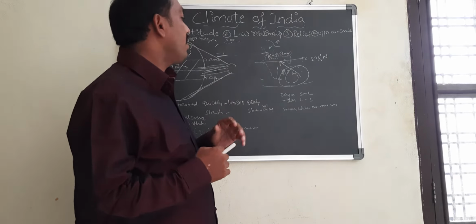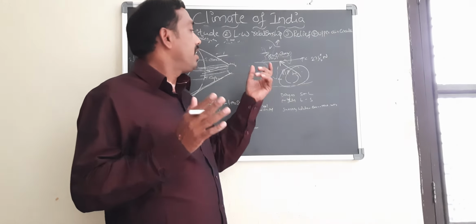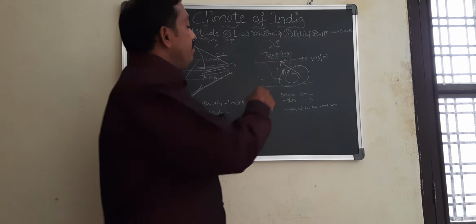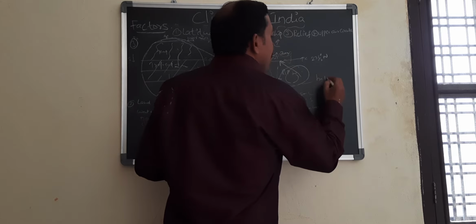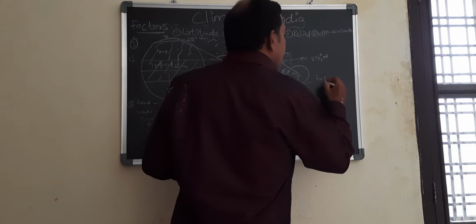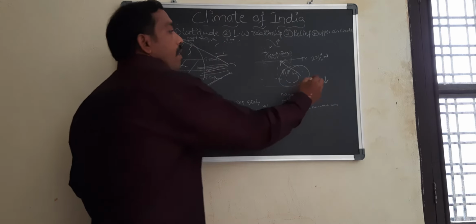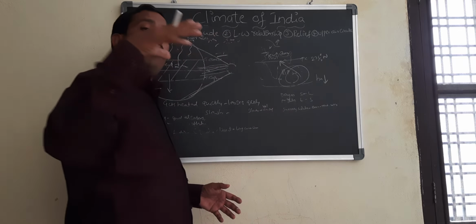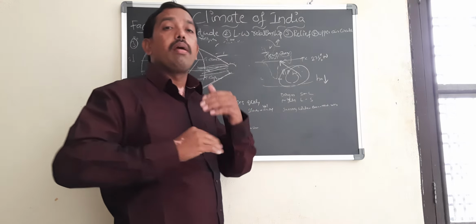When the atmosphere gets heated, the humidity reduces. When the temperature increases, humidity reduces. Why? Because of the temperature.